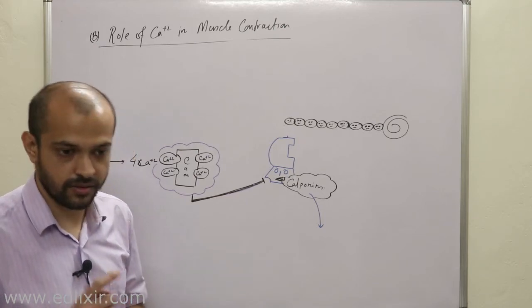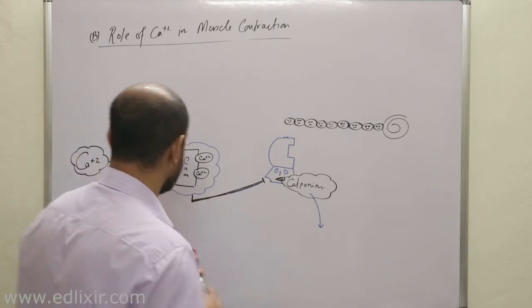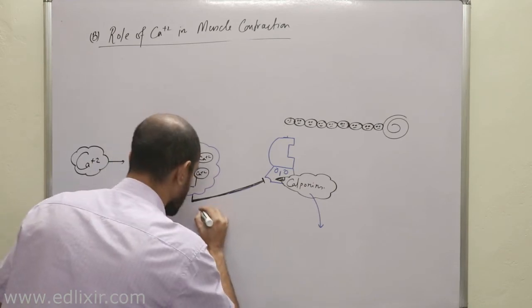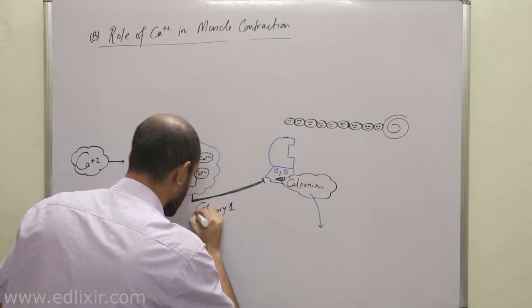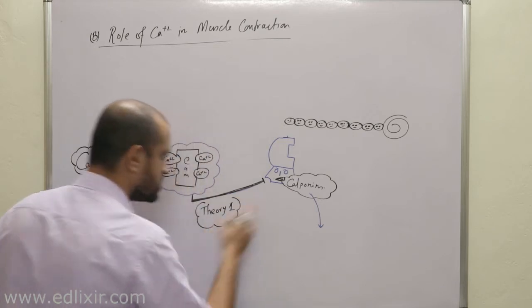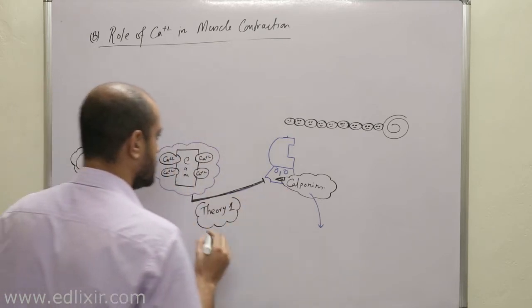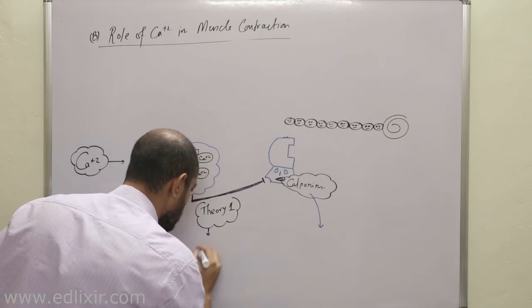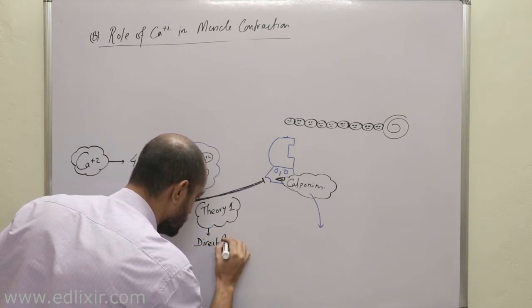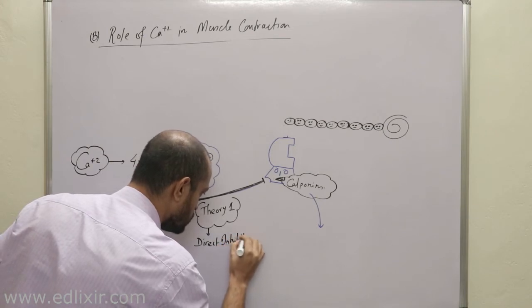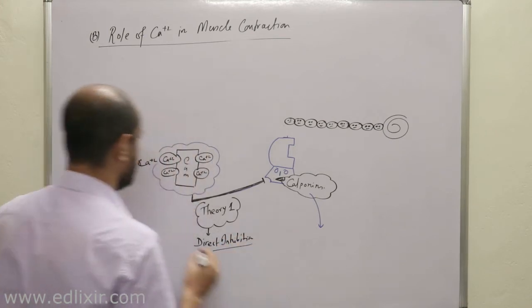This is theory 1 of inhibition of calponins. There is another theory. Theory number 1 is the direct inhibitory pathway. Theory number 2 is more or less an indirect pathway.